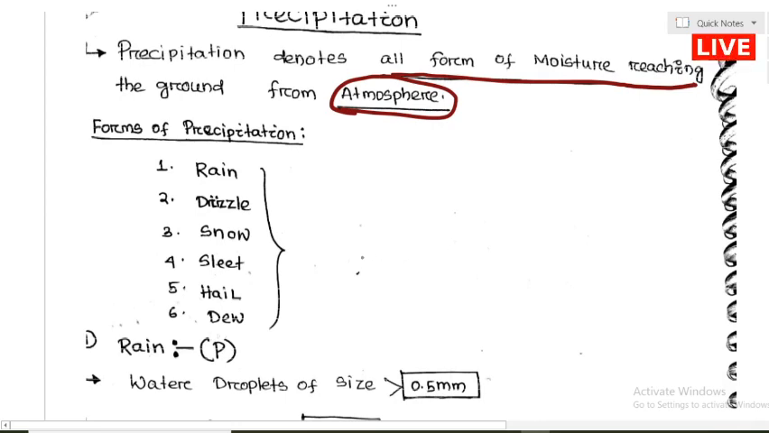The second one is drizzle, a fine sprinkling of water. Then snow, which I think you have already seen as snowfall, like in the Himalayas and Jammu and Kashmir. Sleet is large-size dense snow, and hail is very large-size snow. And dew, which I think is already known to you, is the small water that accumulates on the surface. First we will talk about rainfall.